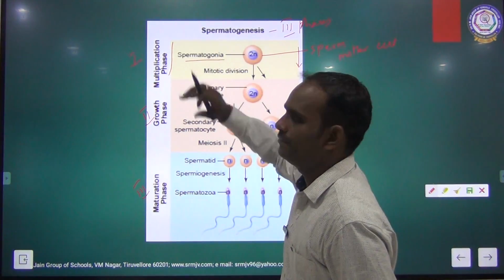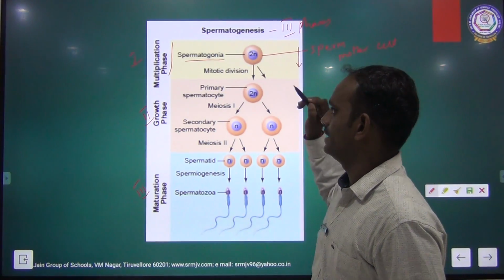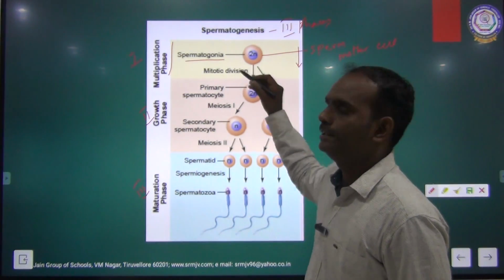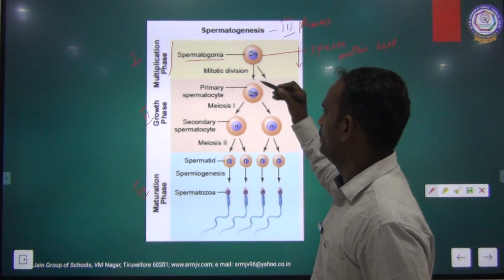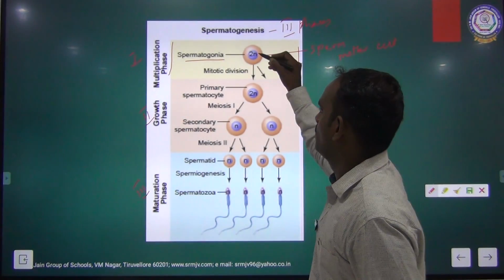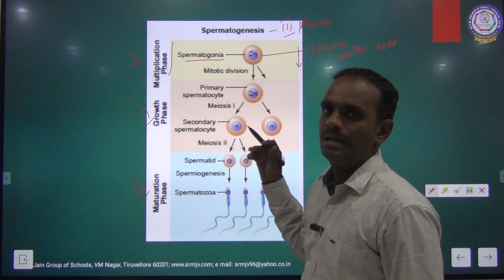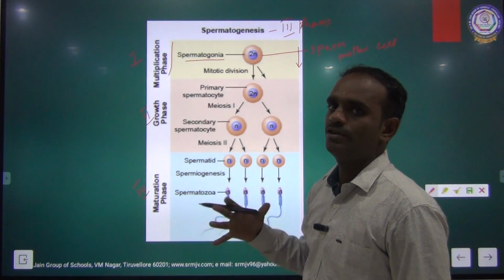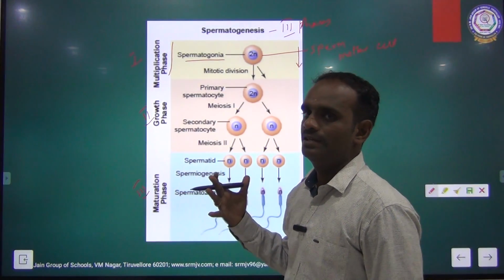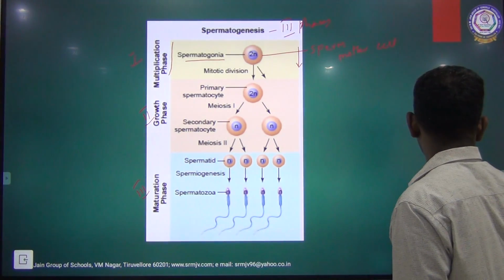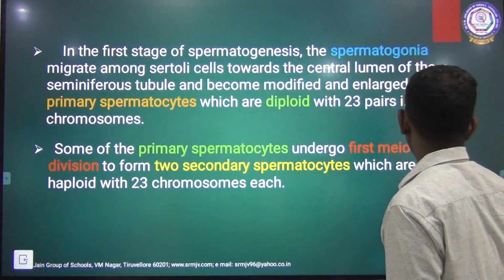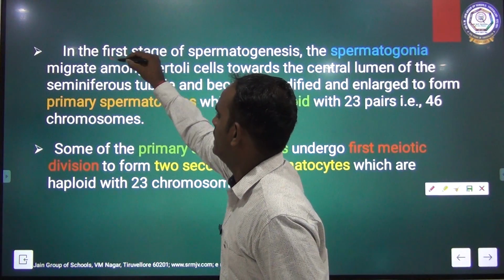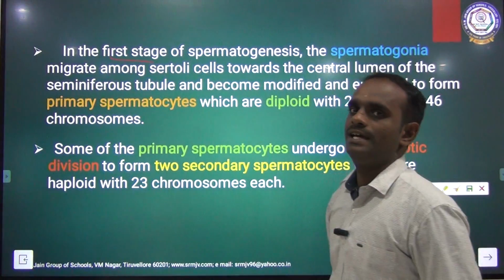During the multiplication phase, the sperm mother cell, that is called spermatogonia, undergoes mitotic cell division. During that mitotic cell division, the chromosomal number will not change, but the cell becomes enlarged. That is called the multiplication phase. Okay? So what is the first stage?